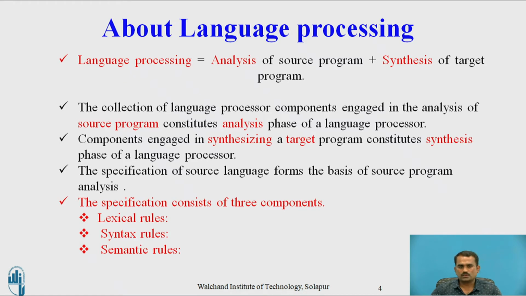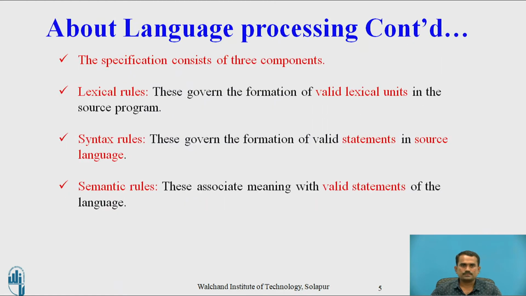What is semantic rule? Let us see the rules. The first one is the lexical rule. This governs the formation of valid lexical units in the source program. If we are getting the source program, whatever units we have used in the source program, whether they are valid or not, we have to check in the lexical rule.